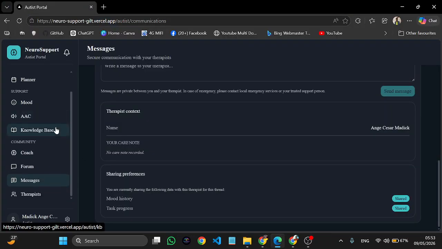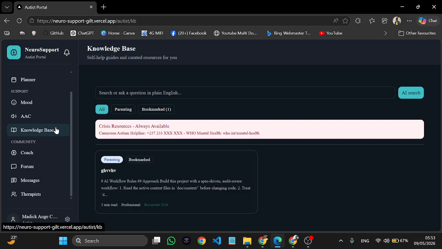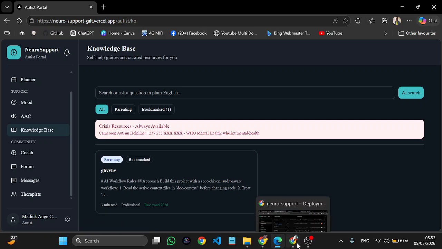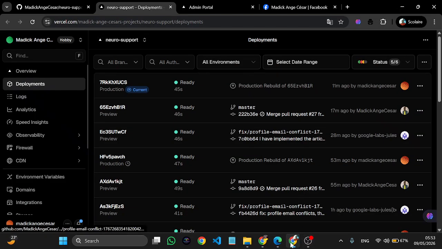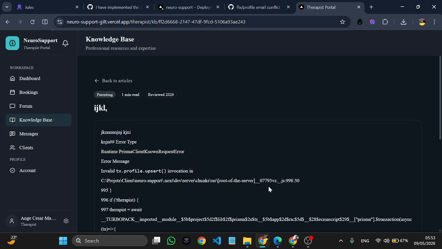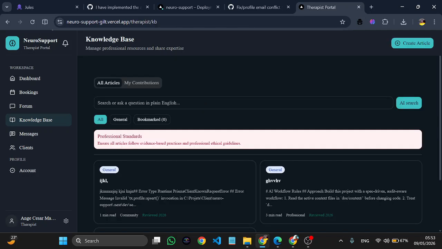But you will not find it inside the autist knowledge base. Why? Because it has not yet been approved by the admin. Here you are still seeing one article. On the top page you can see this one that was created, but it's not yet there because it has not been approved. All articles are reviewed to ensure only quality content is passed.